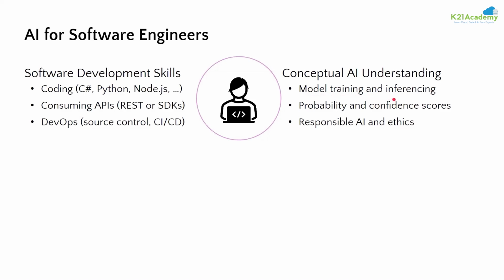Just to get better inferencing. Inferencing is passing your new input data to get the predicted output. These things are based on your models, right? So when you develop an AI solution, it is going to predict, like, this is a tree, this is an apple, this is a laptop, this is a phone.